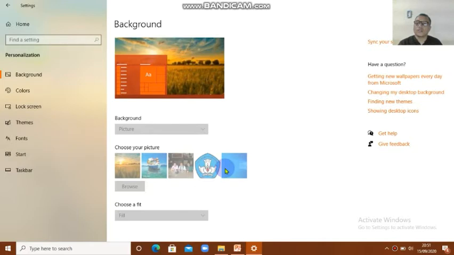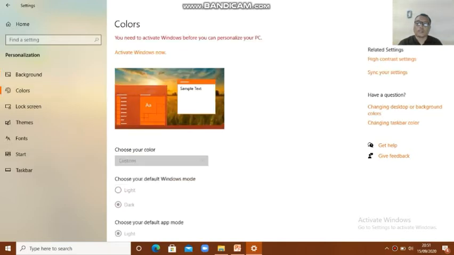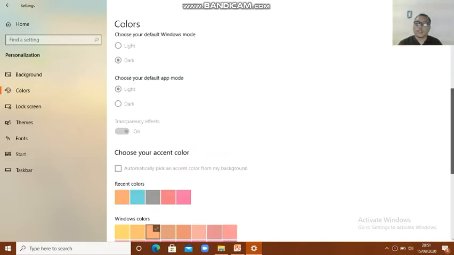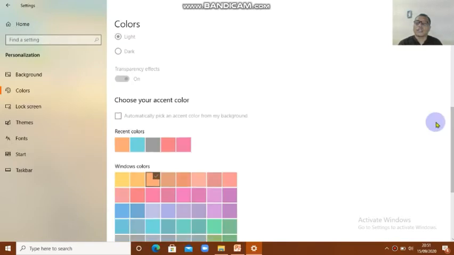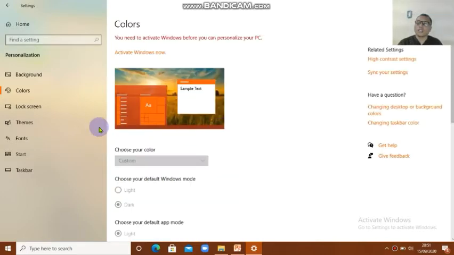And if you want to change the color, you can also do it here, there are so many colors. This is how to set the background, color, and also lock screen, theme, font, and the other. The taskbar is also here. This is in personalization, kids.